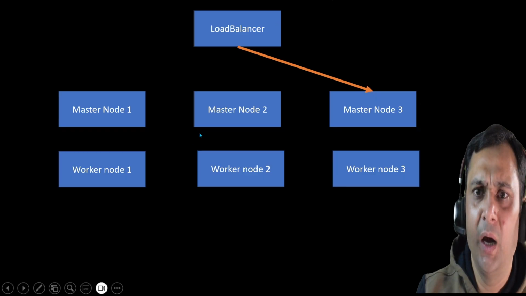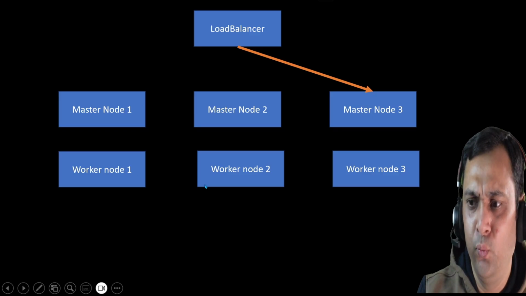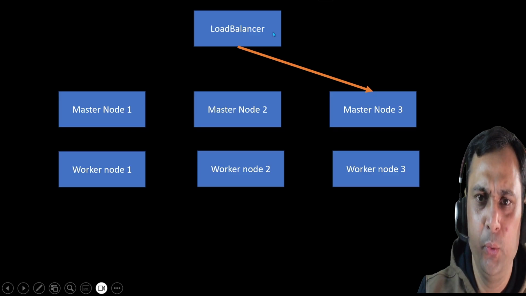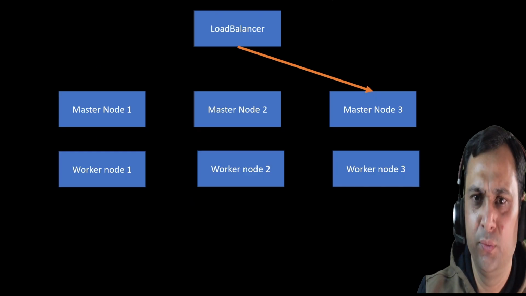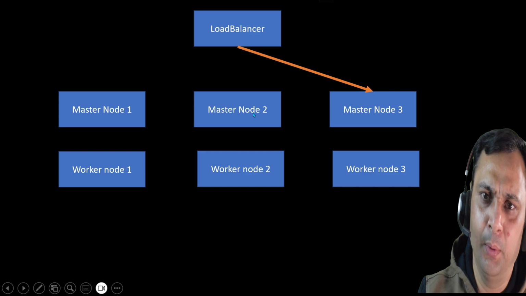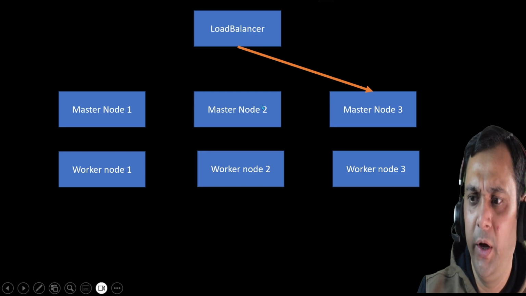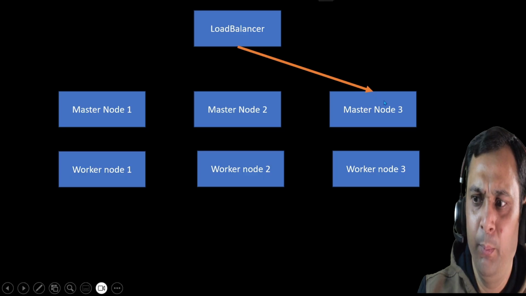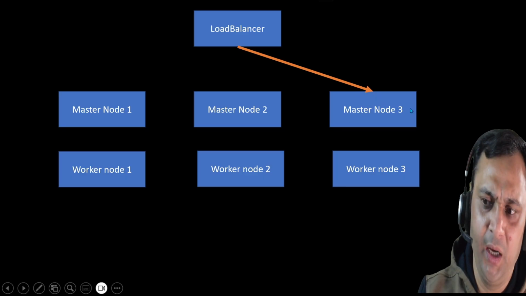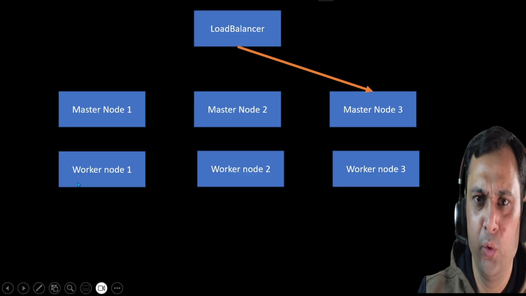And in my lab, I've created two master nodes, two worker nodes and one load balancer. Due to resource issues, I created only this. The first one is already created, and the second one we will create with the help of a script. The same treatment we can do for master node 3, but in my lab, I'm not going to create master node 3. Okay. And the same thing for worker nodes 1 and 2.